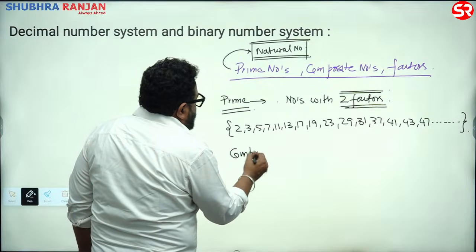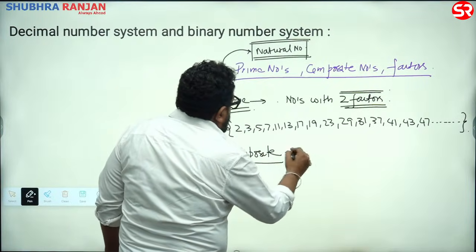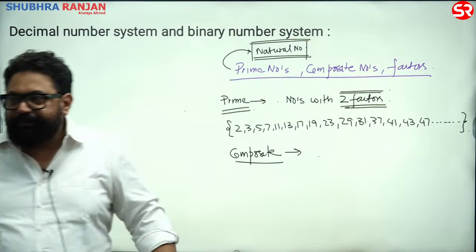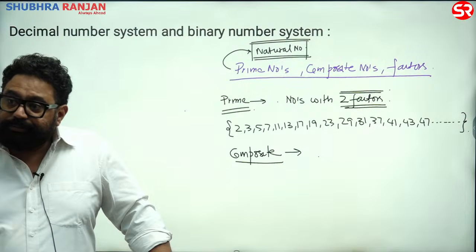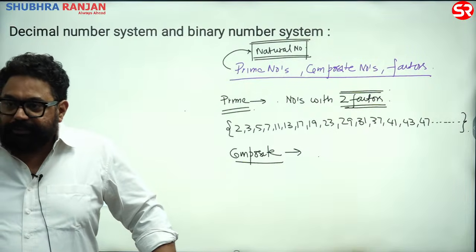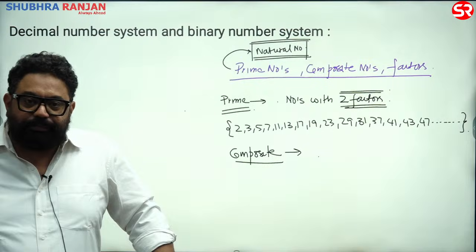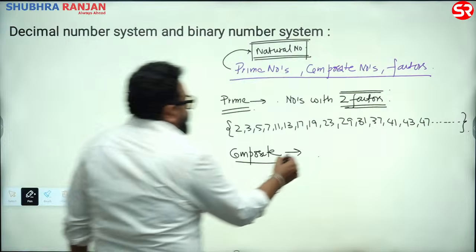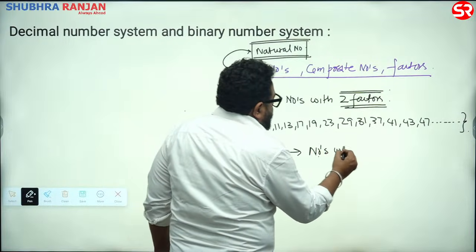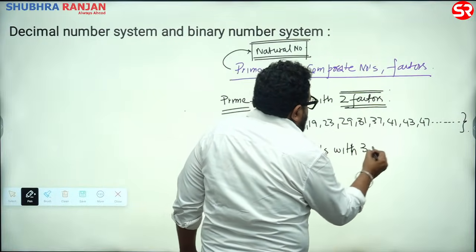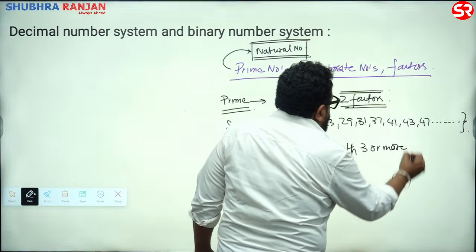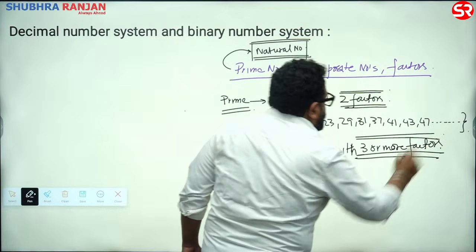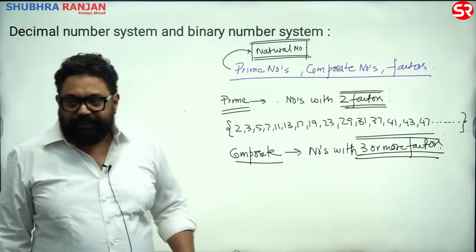Now you cannot say numbers that are not prime are composite. I don't take it. Because 1 is not a prime number, but 1 is also not a composite number. So you cannot say, sir, natural numbers that are not prime are composite. Wrong. Alright. So what are composite numbers? Numbers with 3 or more factors. They are composite.